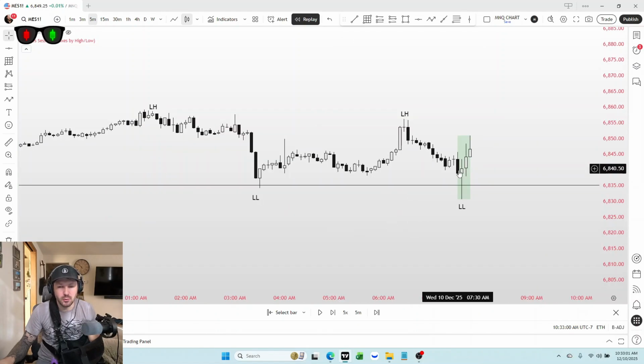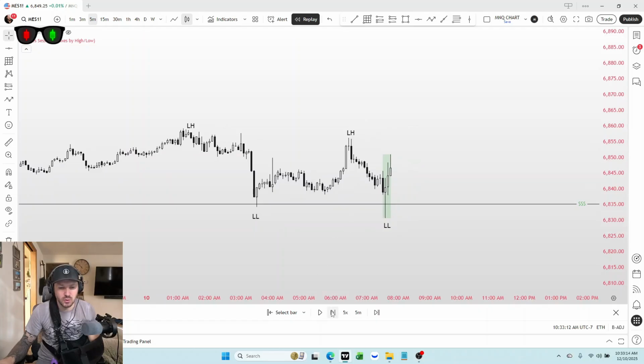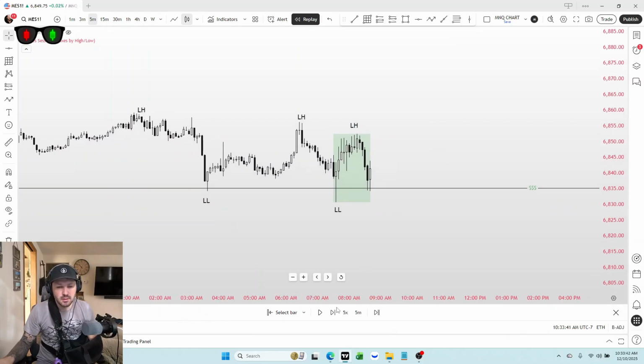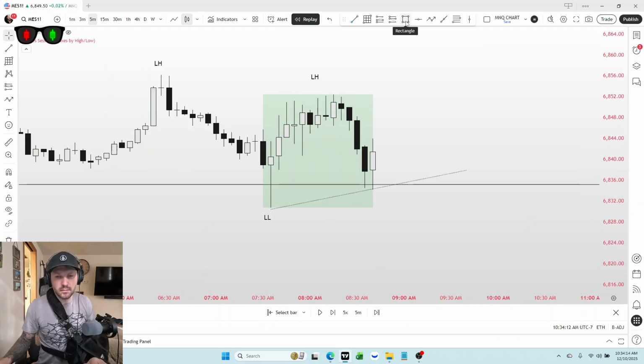Okay, coming into market open here, we have a lower high, lower low, lower high, lower low. I'm just watching. I'm waiting to see if structure is going to shift or what it's going to do. Fast forward a bit. I see that we get a nice correction, and we also create another lower high. So I'm just still at this point observing. I see us come up here, and we do not get that lower low. Not yet, at least.